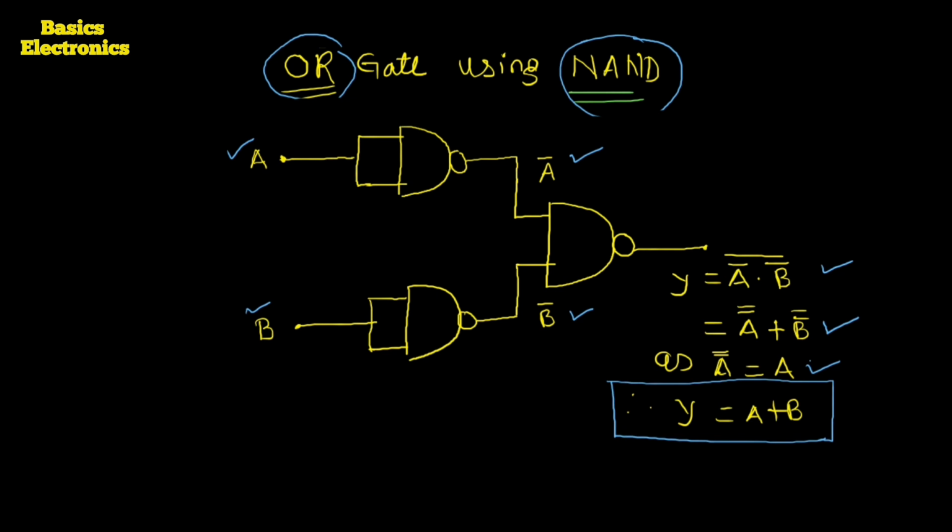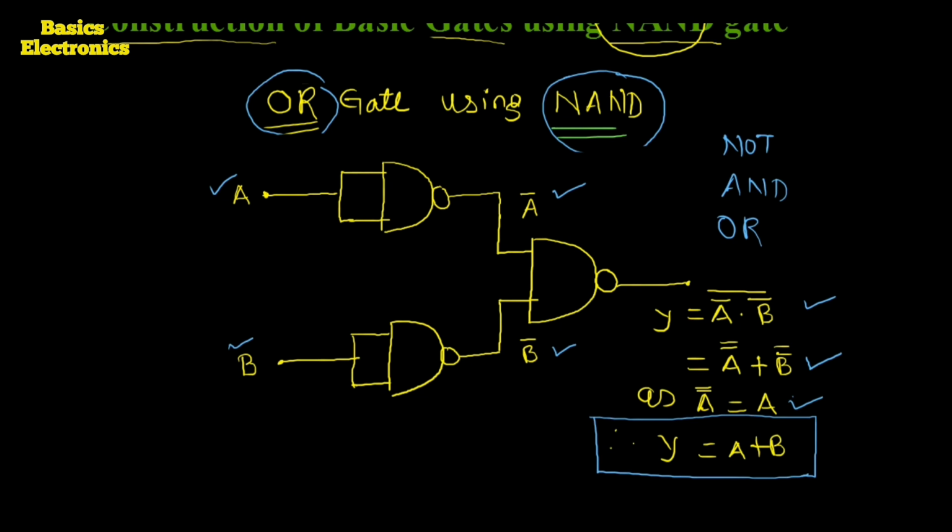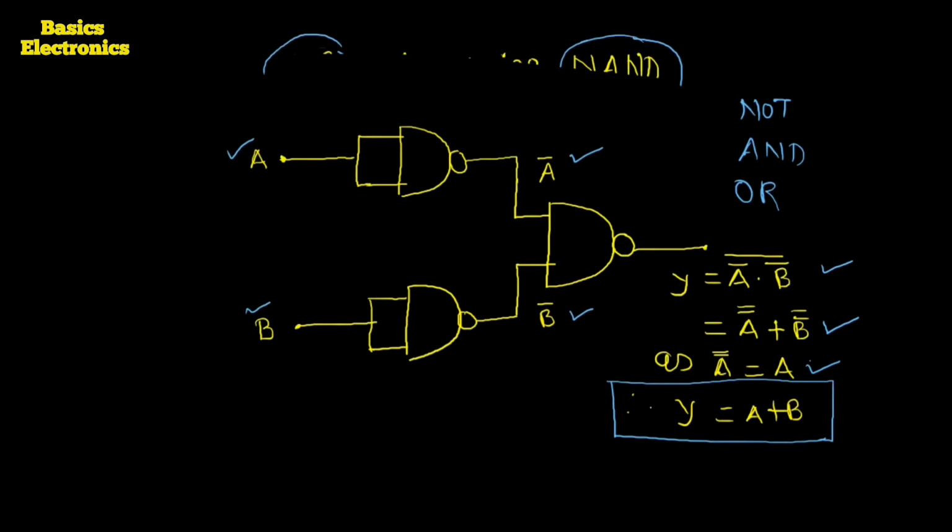Okay, so we have seen all these three gates: how we can realize the NOT gate, then the AND gate, and the last one, the OR gate. Once again I would like to recall and draw the diagrams in short, showing how we can realize the NOT gate, the AND gate, and the OR gate by using only the NAND gate. Okay, so first we realize the NOT gate.